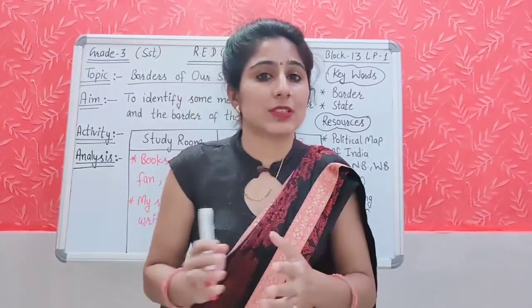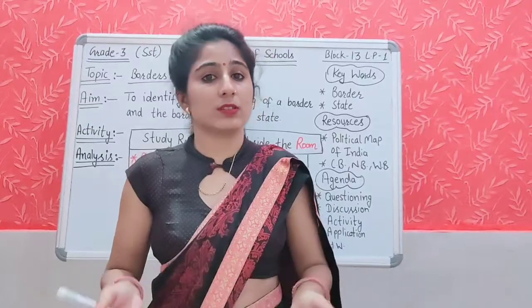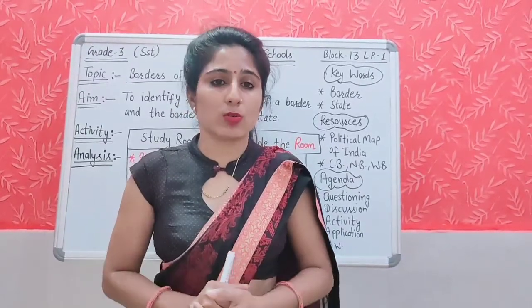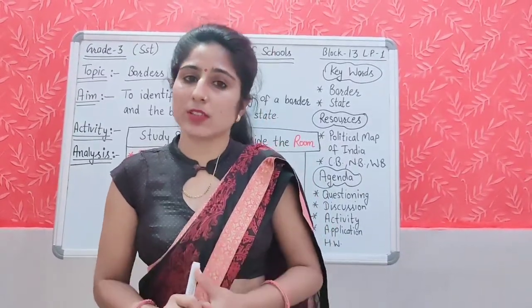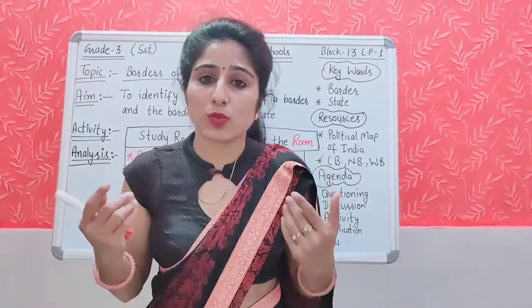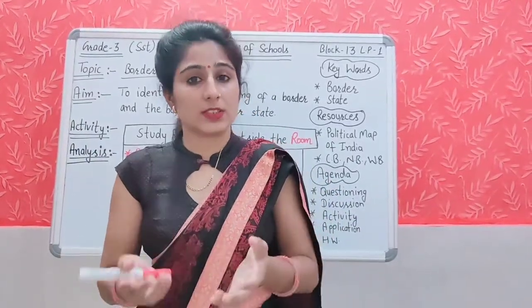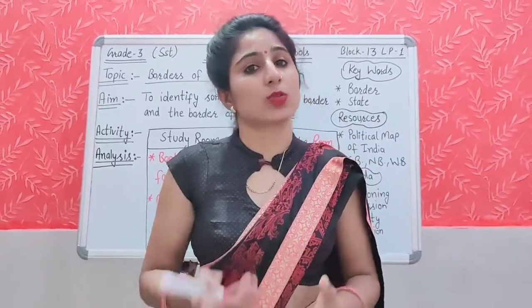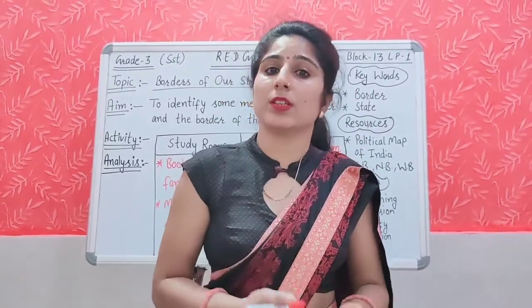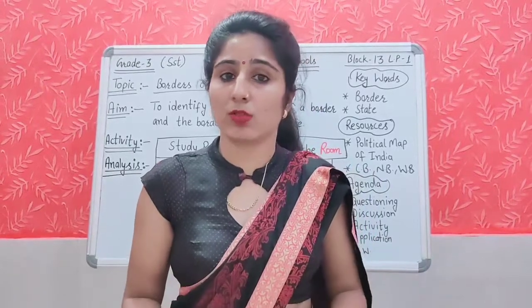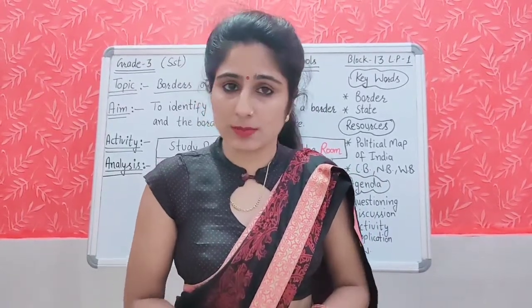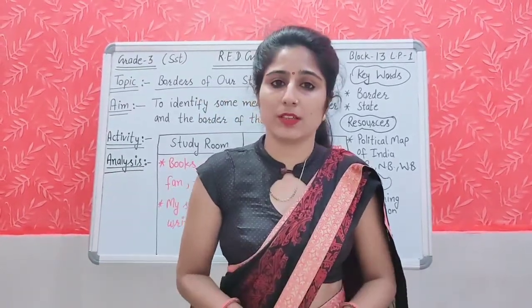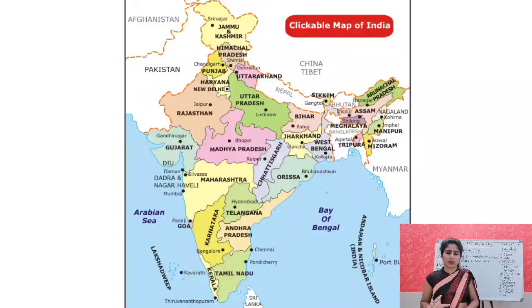So students, these things tell you that this is the study room, and now you are outside the room. And what are the similarities, like walls, roof, fans, lights? These things are inside the study room, and the same things you can find outside the room also. Might be in the porch and in the drawing room, you can find the same things. So these are the similarities. Students, now look at this map carefully.